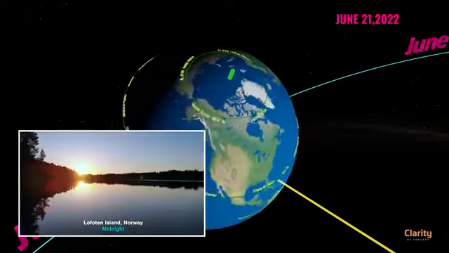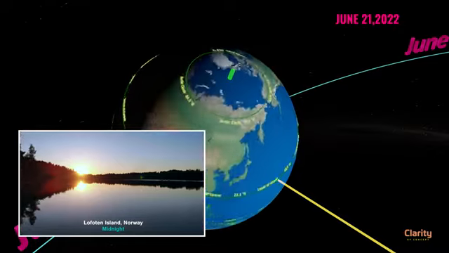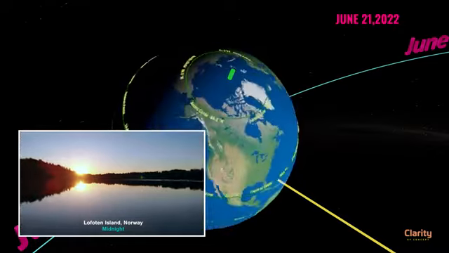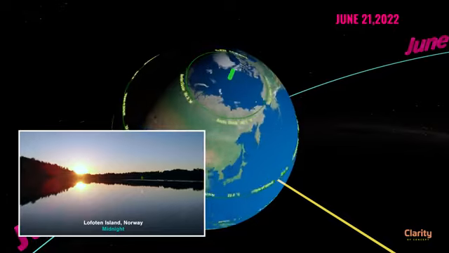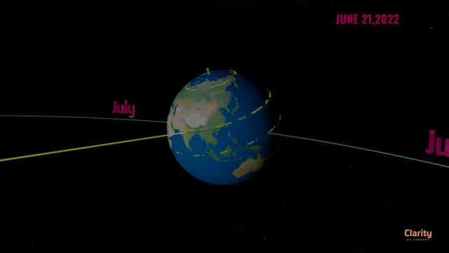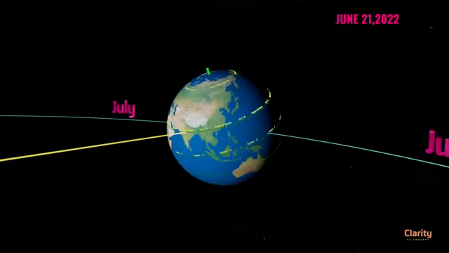On 21st June, for a person at the Arctic Circle, it is day all 24 hours. For a person at the North Pole and around also, it is day all 24 hours. And it is the same for anyone in between. Now let us see what happens for the next 3 months from the June 21st summer solstice.